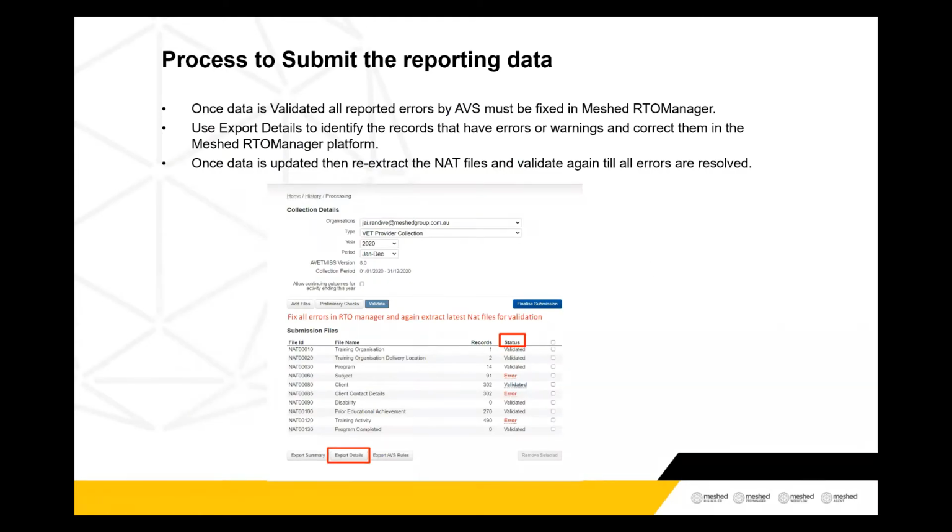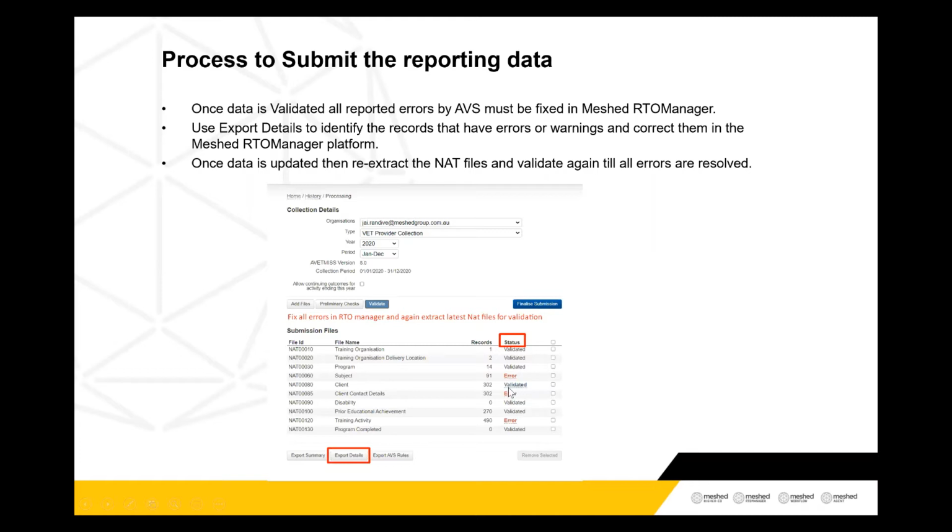Okay, so what happens after you upload your data and click on validate? You will see your results: what type of data you have submitted, how many records you have reported this year, and the status. If your data is clean with no issues, then you will see validated. If the data has a problem, you can see the error. If you have even one error, you cannot pass this validation and you cannot do a final submission.